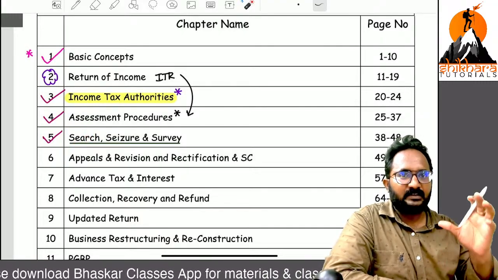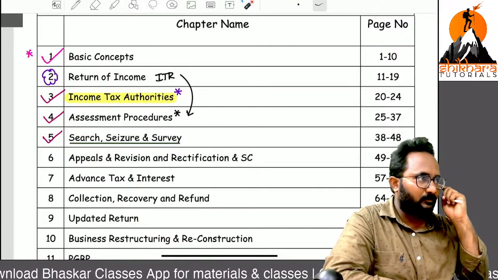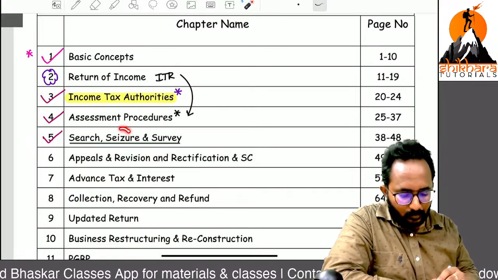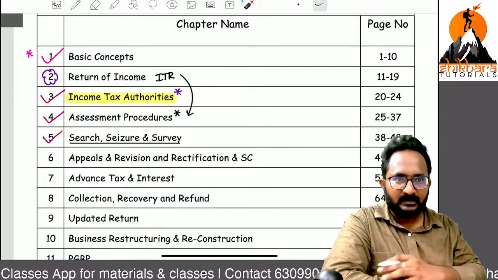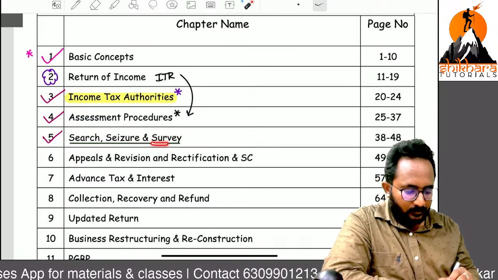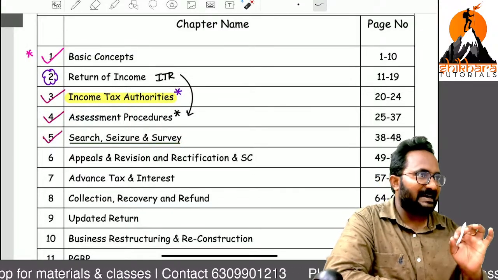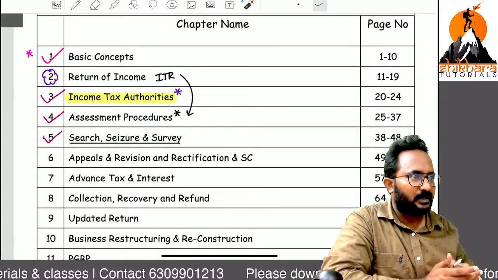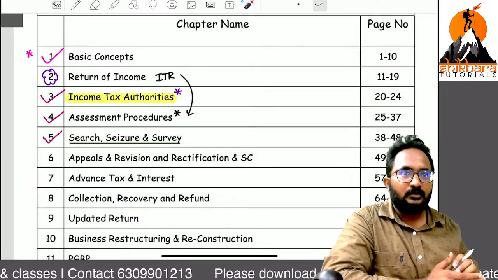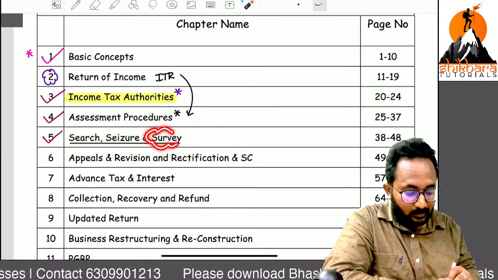After completion of search, some undisclosed assets are found. So what do we need to do? Seizure. That means we need to take possession of those undisclosed assets. Next, for information-gathering purposes, they can conduct a survey. Okay, we started one institution, we have not filed the return of income, whether the business is there or not. So they can come and verify, and that procedure is called a survey.